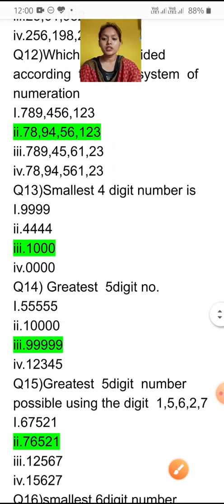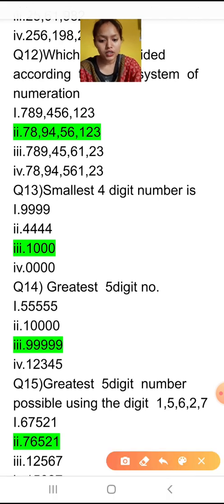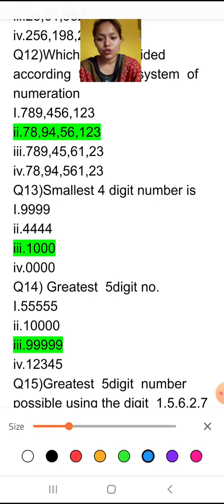Now question number 13. Which is the smallest 4-digit number? 1000 is the smallest 4-digit number. If you are asked for any smallest or largest number, you can easily write the smallest and the greatest number. I'll tell you how. If you are asked to tell the smallest 3-digit number.